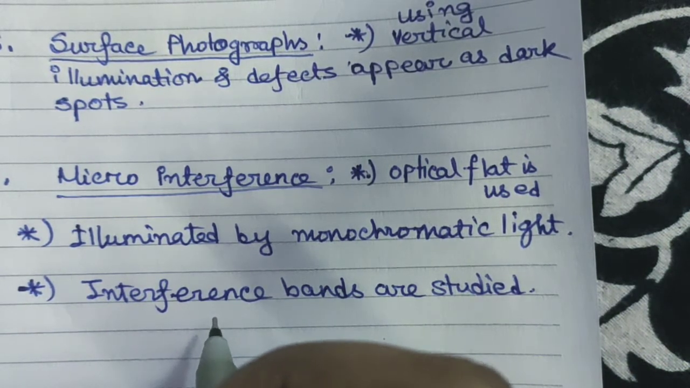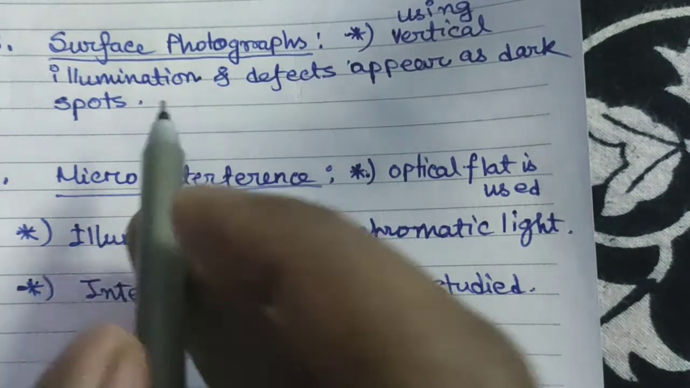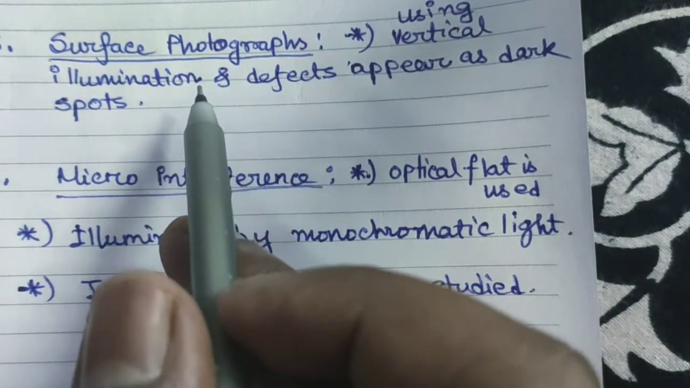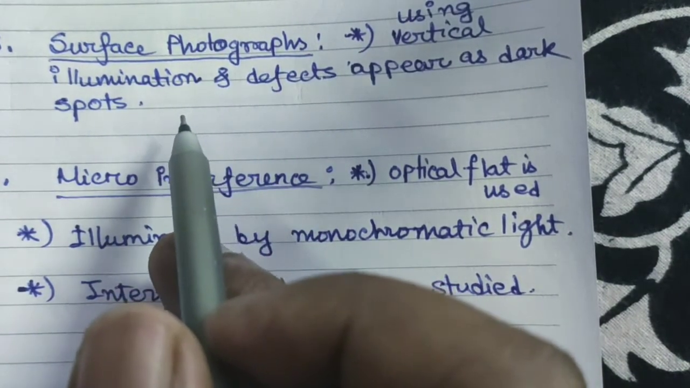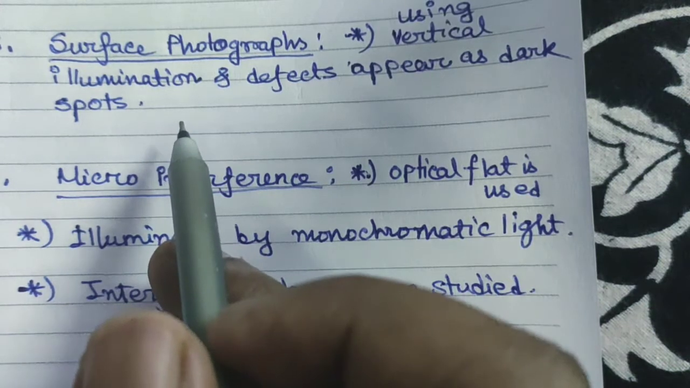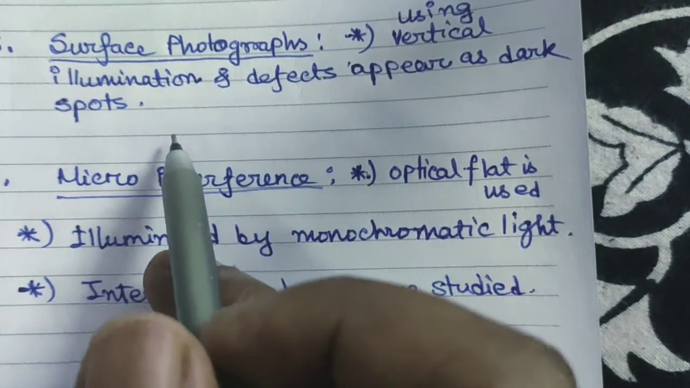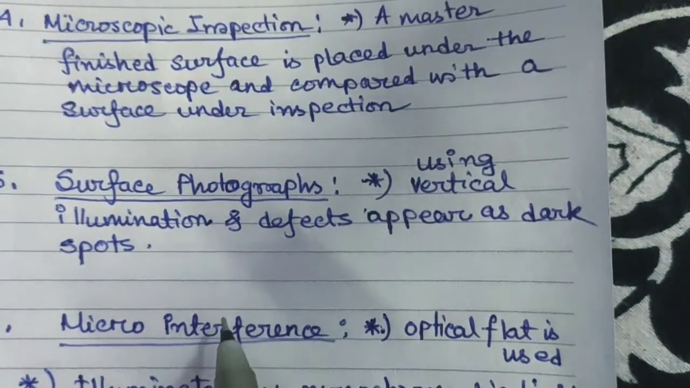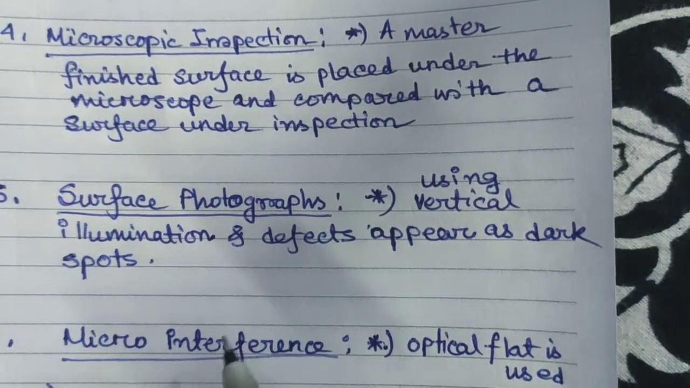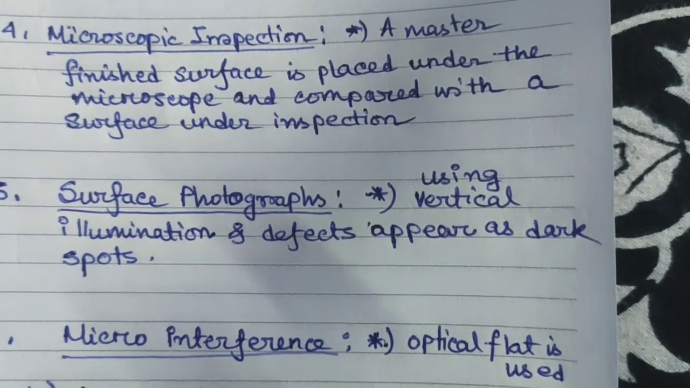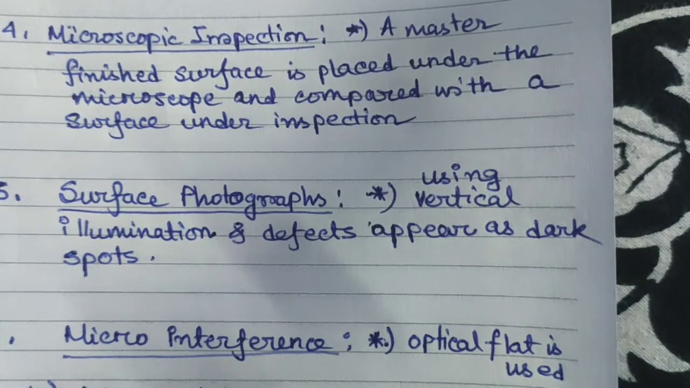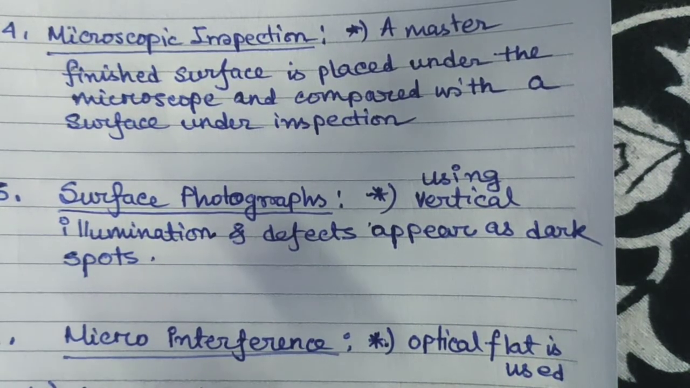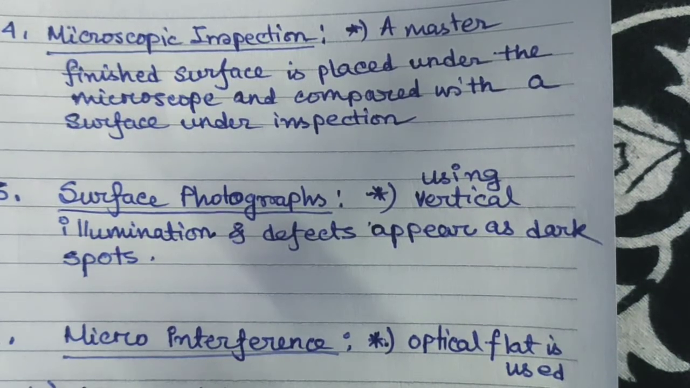So you can easily see that micro interference and the surface photograph are almost the same. Apart from the other inspections like touch inspection, visual inspection or scratch inspection, these three, the microscopic inspection, surface photographs and micro interference, are the most successful, or you can say the most technically correct, way to find out whether there is surface roughness or not.